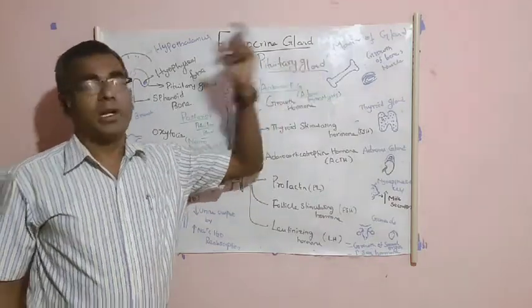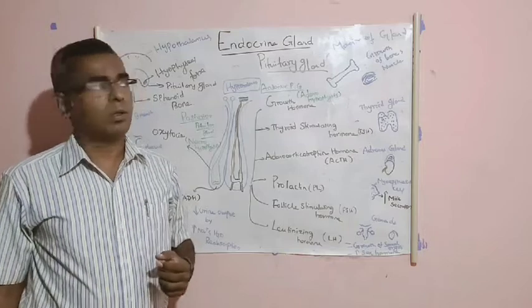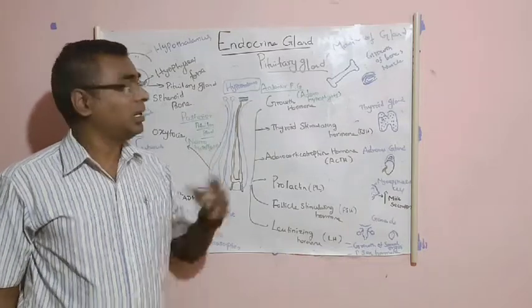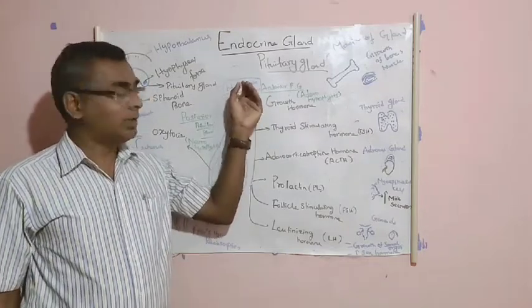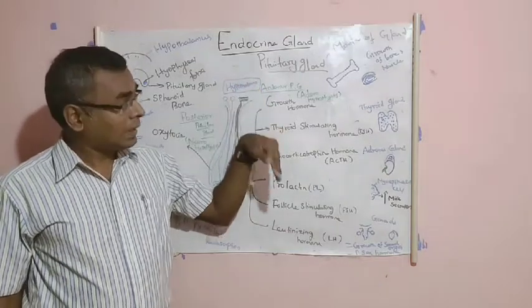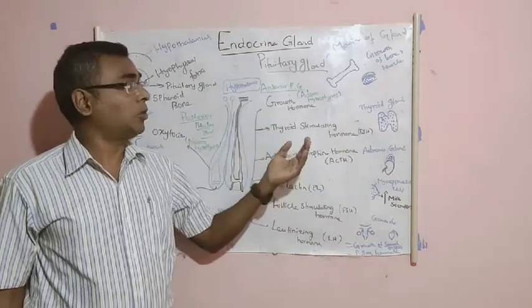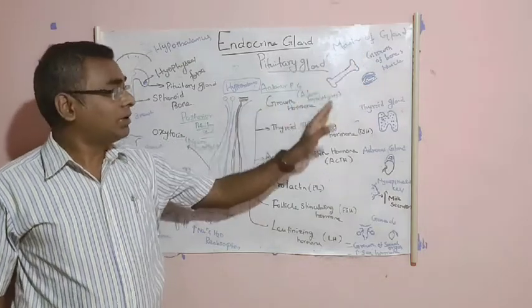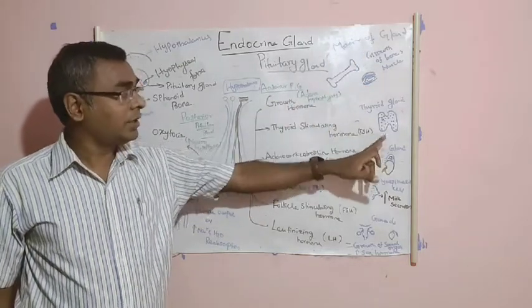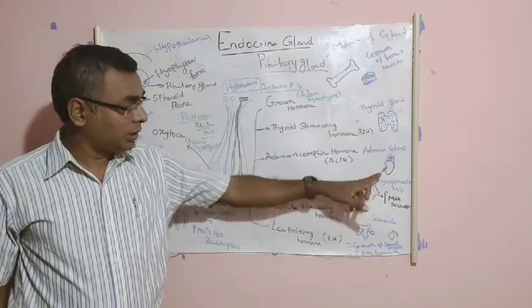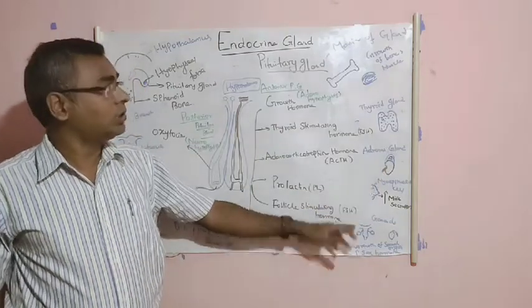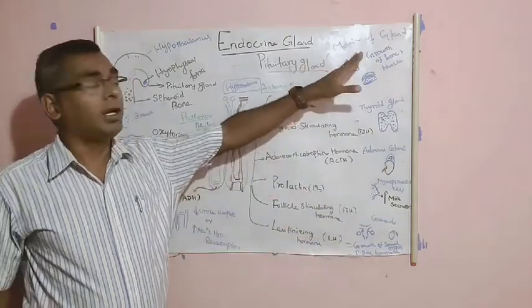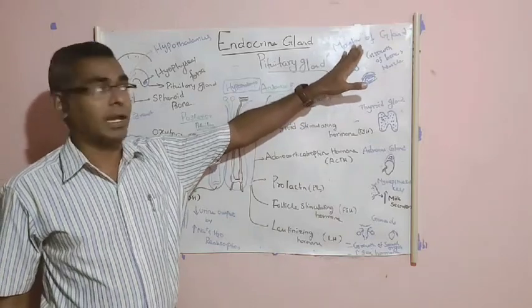We call the pituitary gland the master of glands. Why do we call it the master of glands? Because this gland controls the other glands present in our body. That's why we call it the master of glands. For example, it controls the thyroid gland, the adrenal gland, and the gonads. So we call the pituitary gland the master of glands.